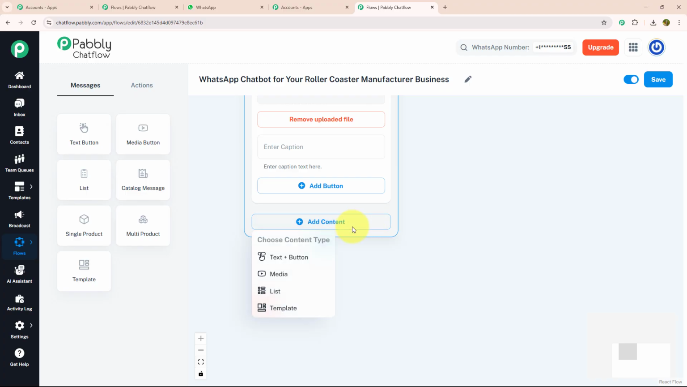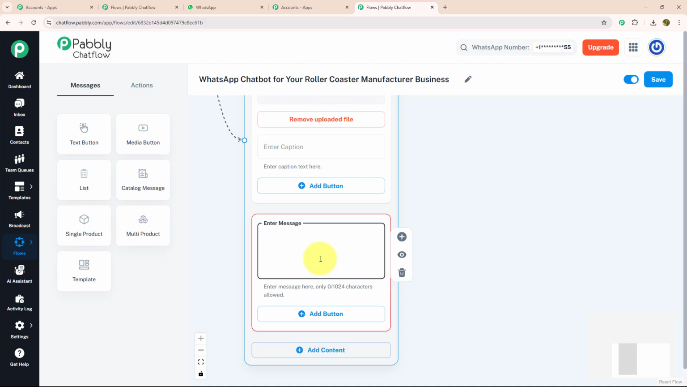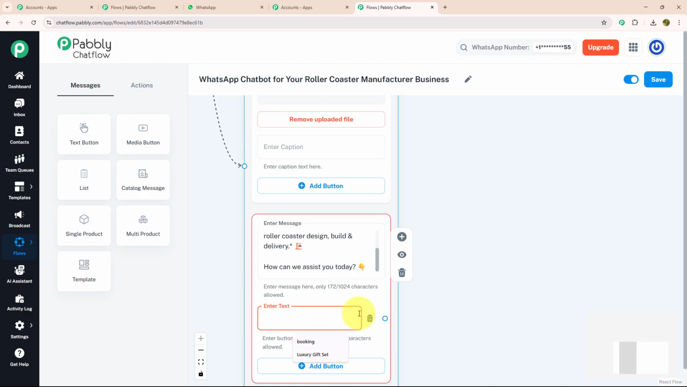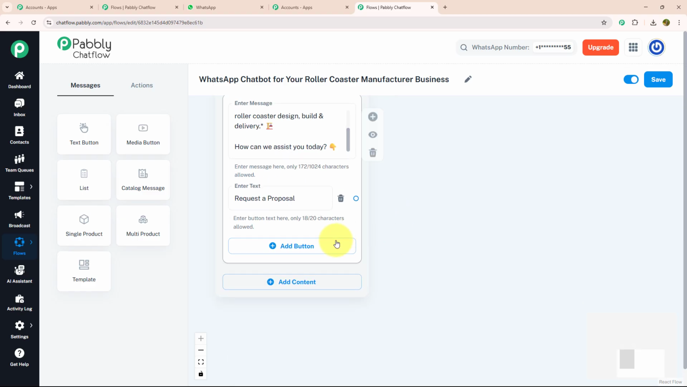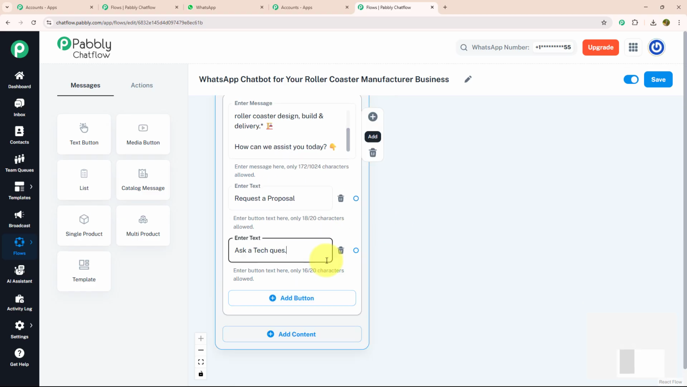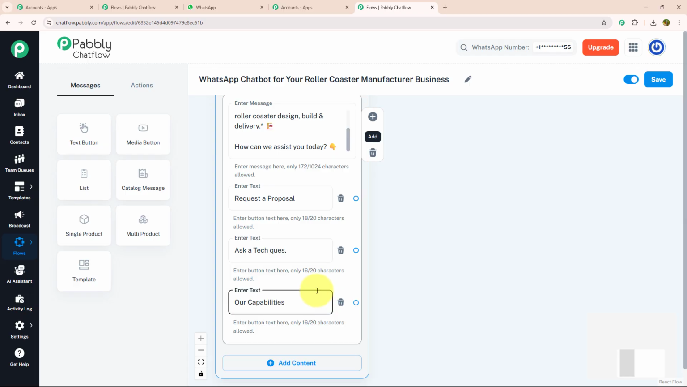For that, I'm going to click on add content button and select the text button. Here, I'm going to enter my welcome message, which welcome my customer and give few information about my company. With that, I have entered a message that how can we assist you today. For that, I'm going to provide few action button. To give action button, I will click on add button option and enter my text, request a proposal. For my next action button, I'm going to enter ask a tech question. And for the third action button, I will enter our capabilities.